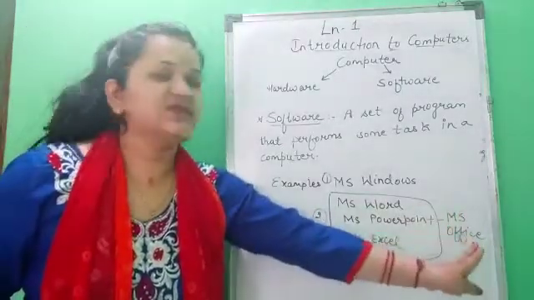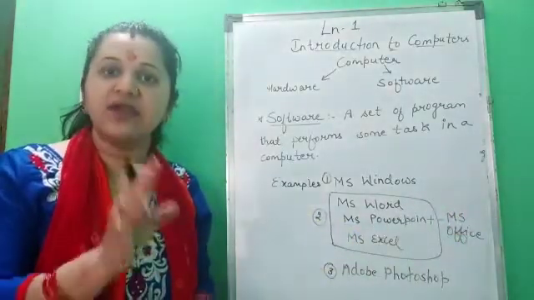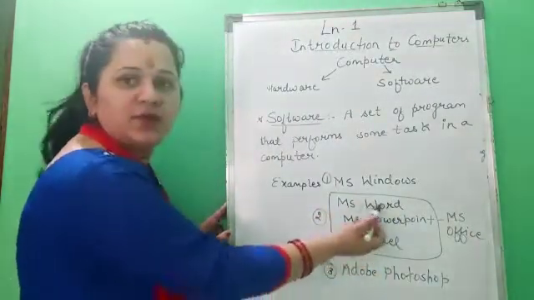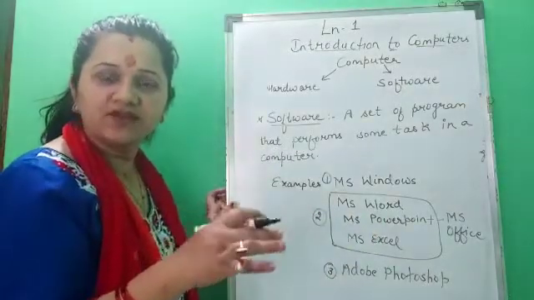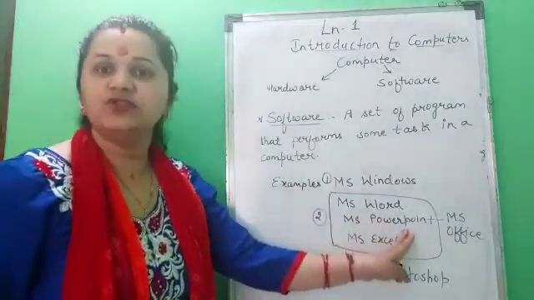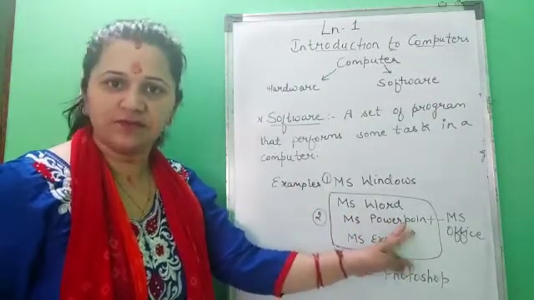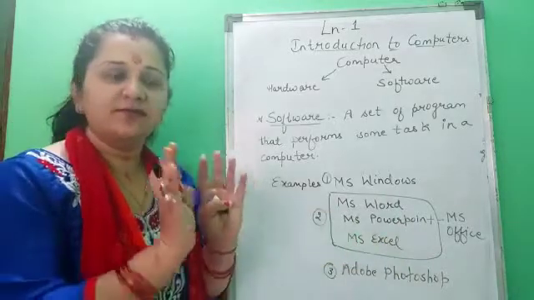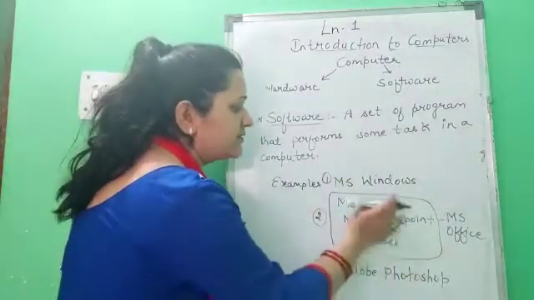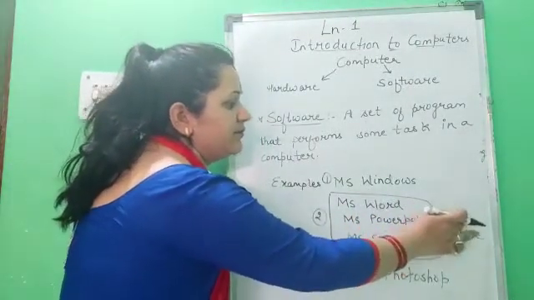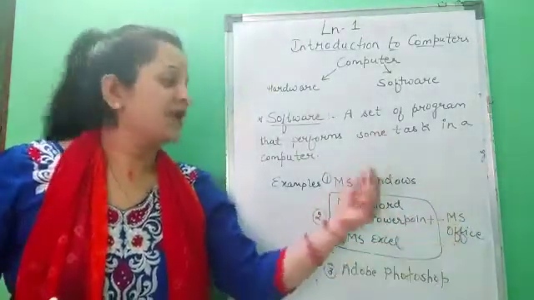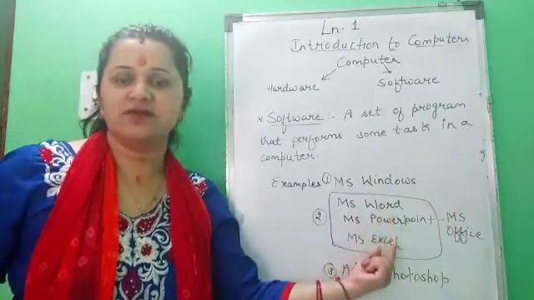Next example is MS Office. MS Office is a package, children, in which these software have been installed, like MS Word. MS Word is a typing software, a formatting software in which you can type. When you open it, you can type on it. MS PowerPoint, you can make presentations using this software. MS Excel, you can feed your data in tabular form. So these are the software provided to you in this package, MS Office. It is a software package. It gives us these facilities.